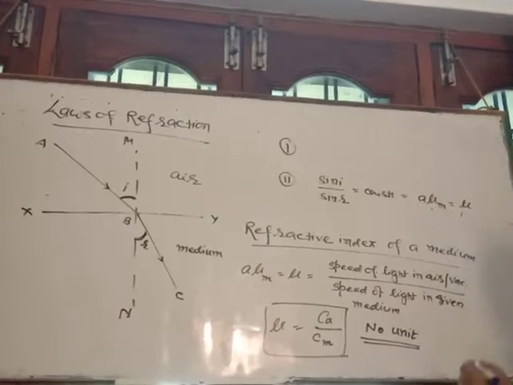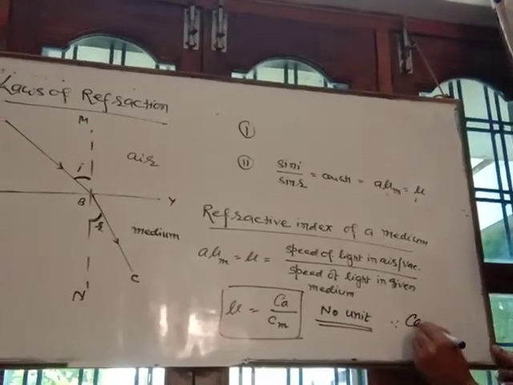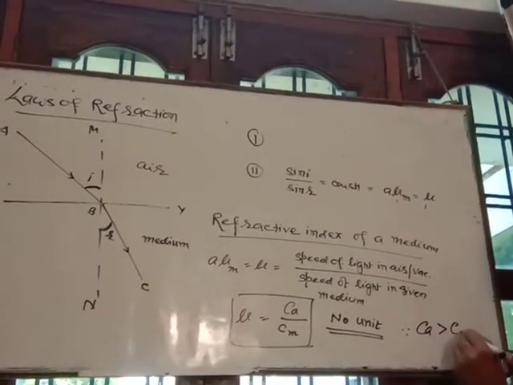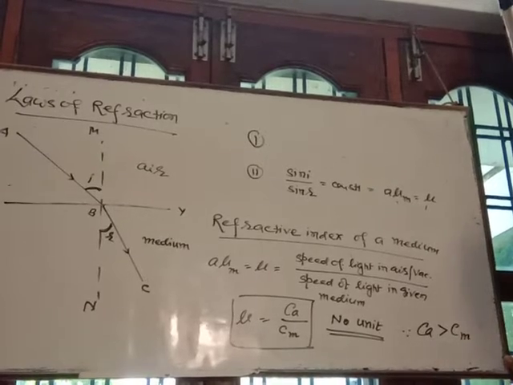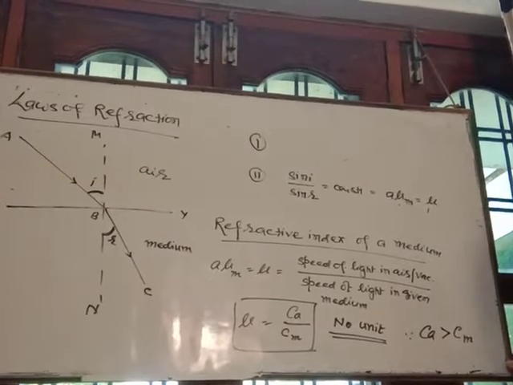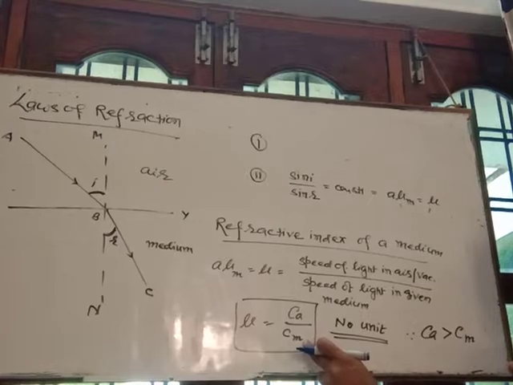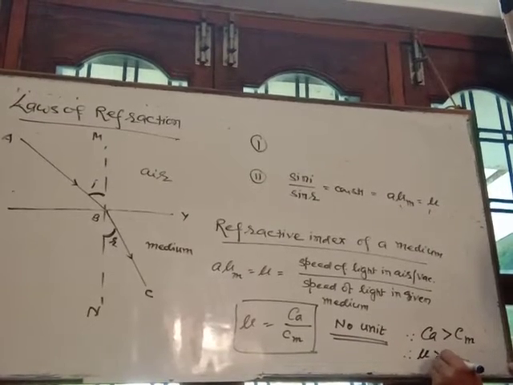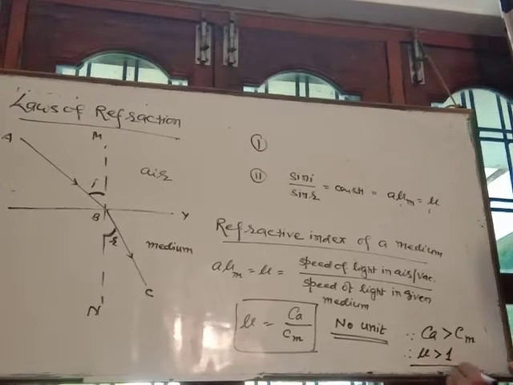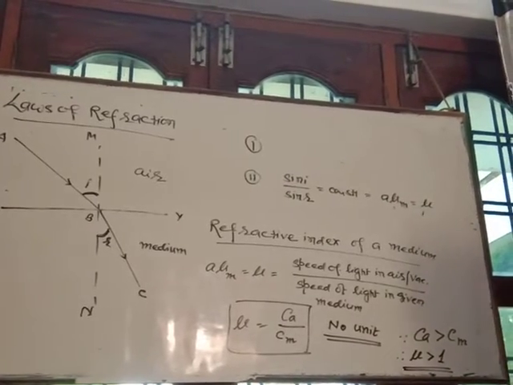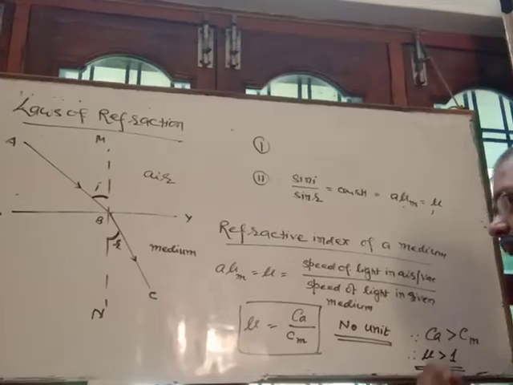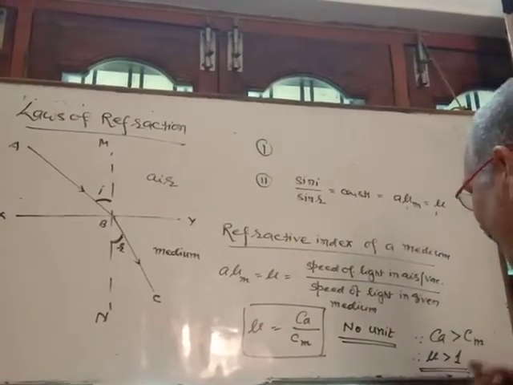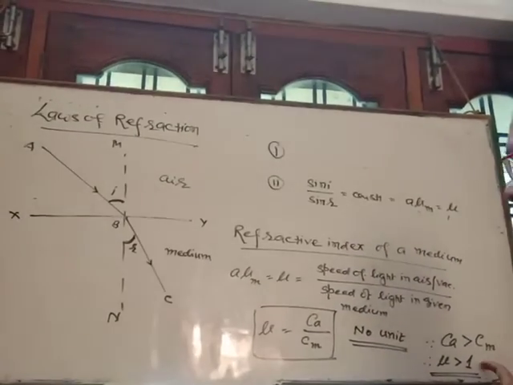And see here, since Ca is always greater than Cm, meaning the speed of light in air or vacuum is maximum, the refractive index of any medium is always greater than 1. The refractive index of air is taken to be 1, and the refractive index of any medium is always greater than the refractive index of air, that is 1.